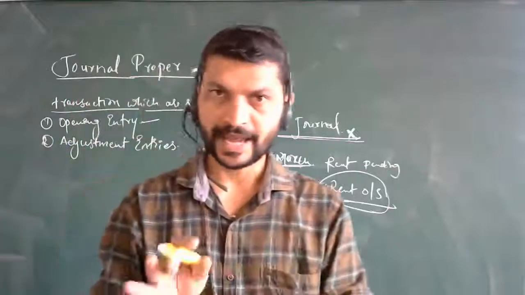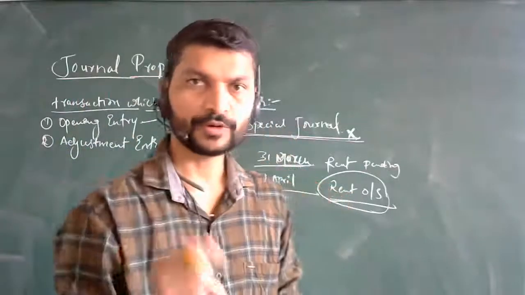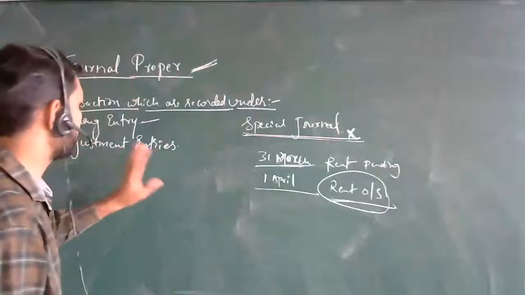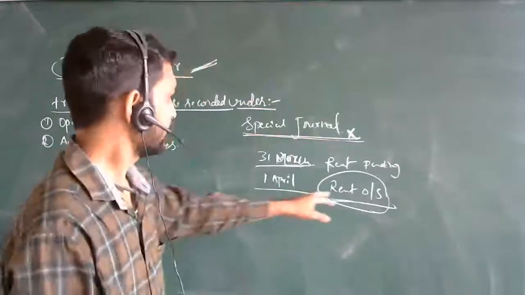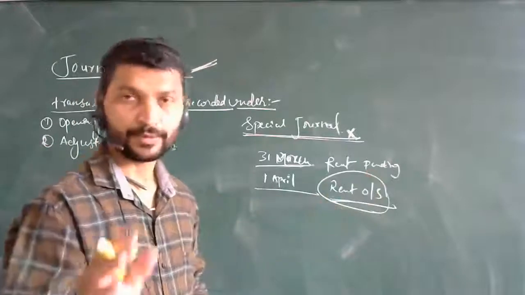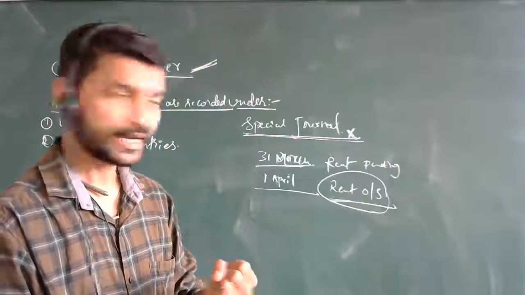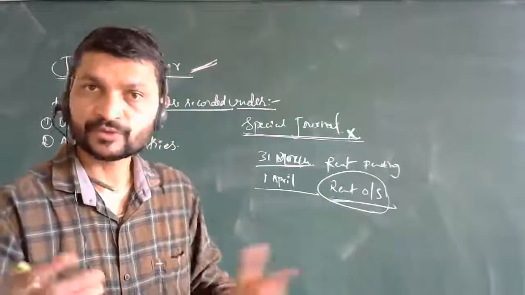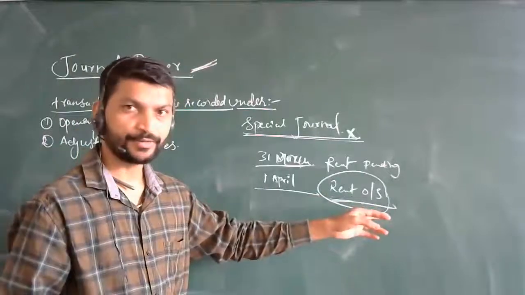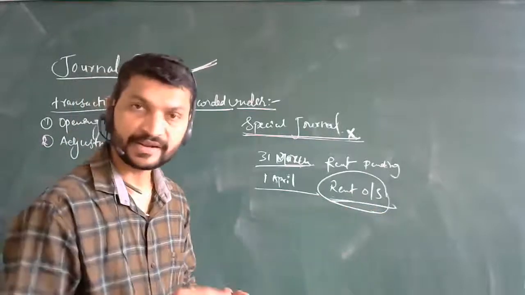These are called adjustment entries. What kind of adjustment? Just like outstanding salary. Outstanding rent means rent which is pending, which you have not paid. That is what we call outstanding rent. And even outstanding salary is there.